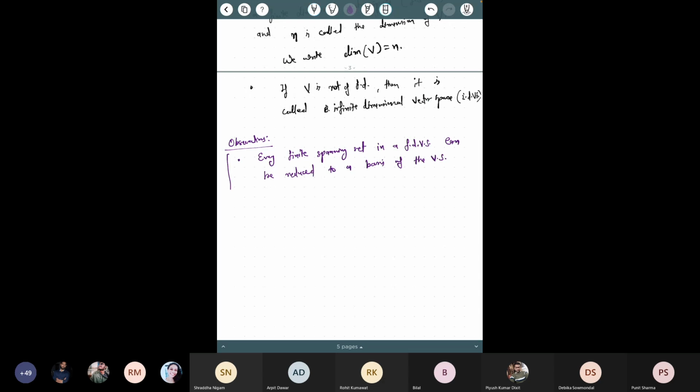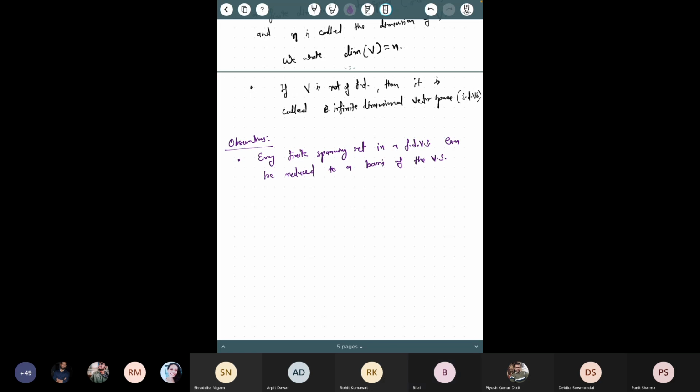Now, can you tell me why this is true? We will find some linearly independent subset of it. So the same argument we just gave, using the same.